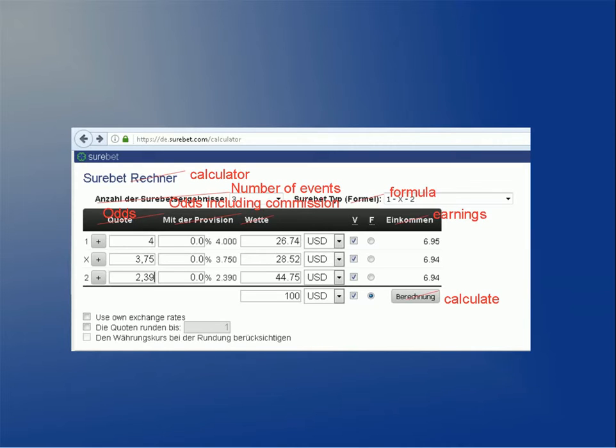So, after finding your sure bet calculator, you just have to type in the odds and the amount you want to use, and you will find out how to spread your money between events in order to make a guaranteed profit. In this case, we earn almost $7 no matter how this match ends.